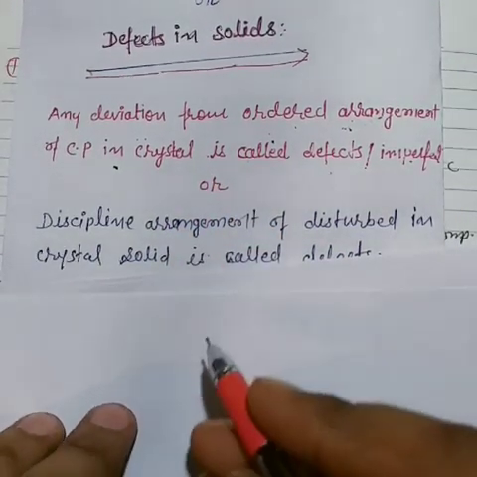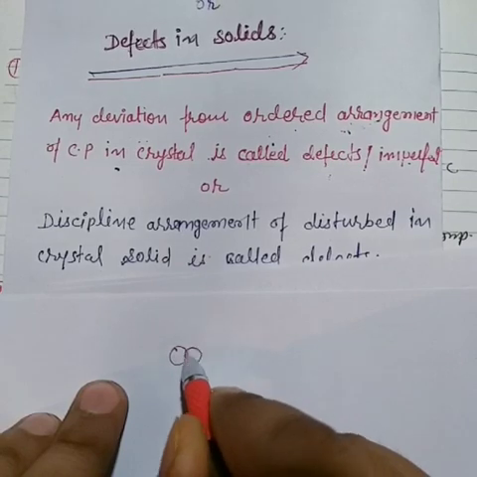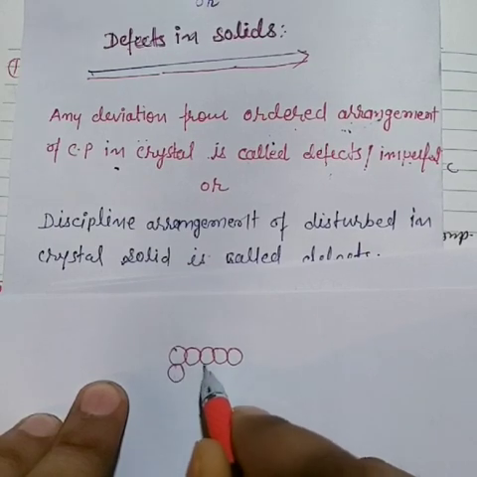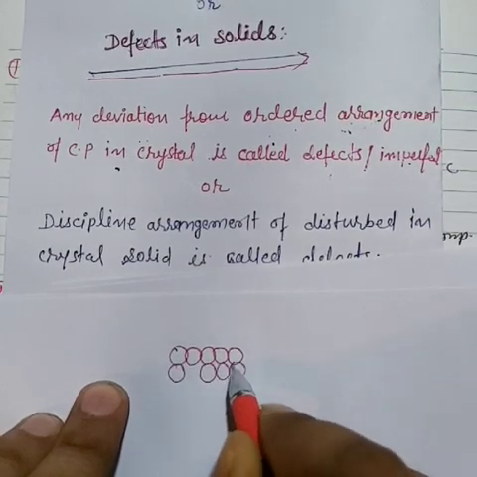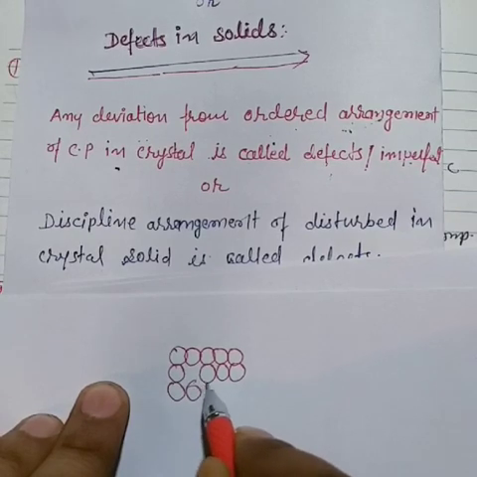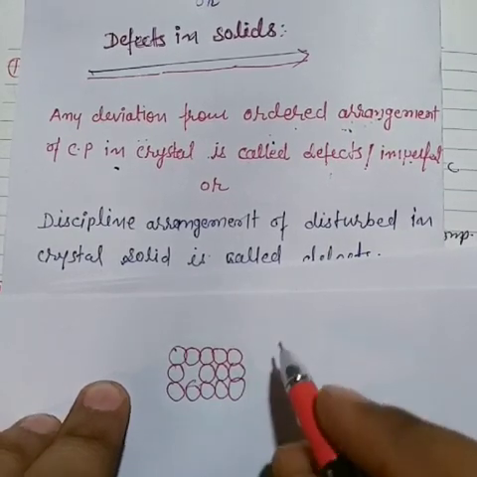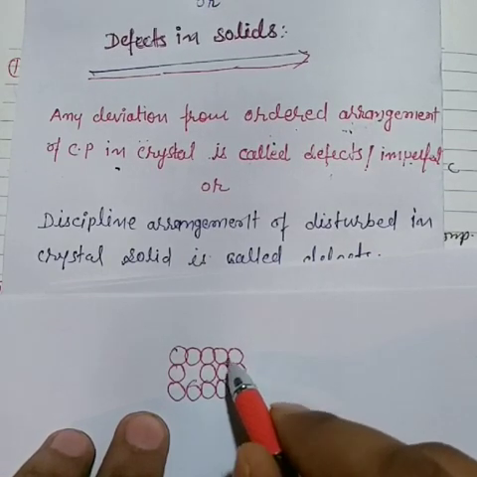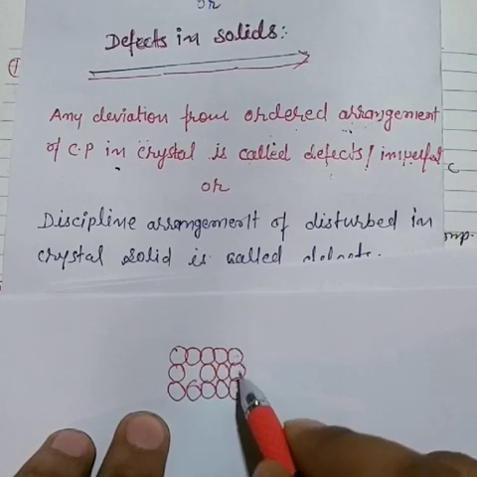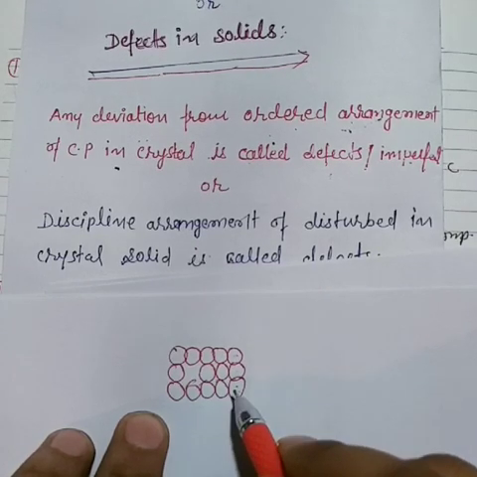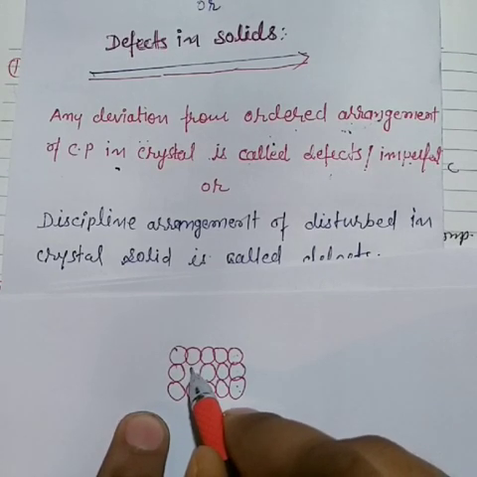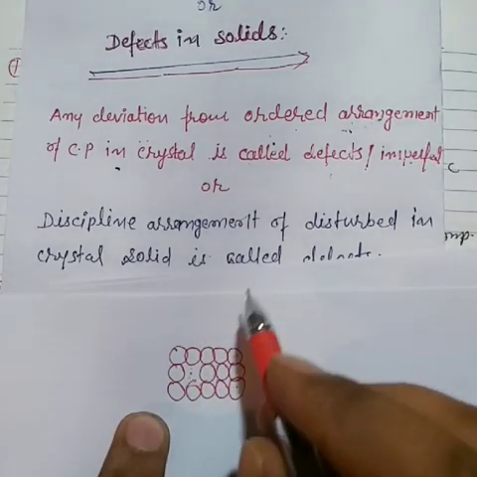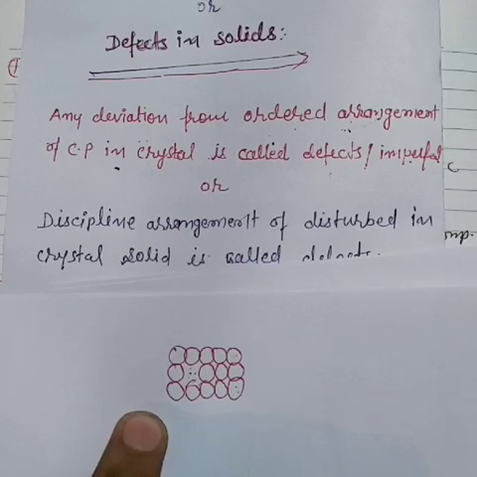Now see here students, let me draw constituent particles in a definite pattern, or definite arrangement. Now see here, first row, second row, third row. The first row is ordered in a definite pattern, and the third row also is in a definite pattern. Now in the second row there will be an empty space or vacant space. Now this empty space or vacant space is known as a defect or imperfection in solids.